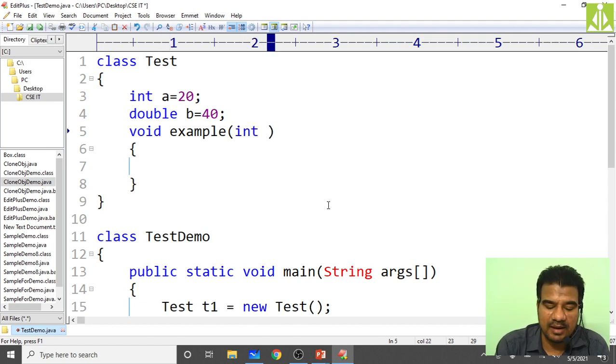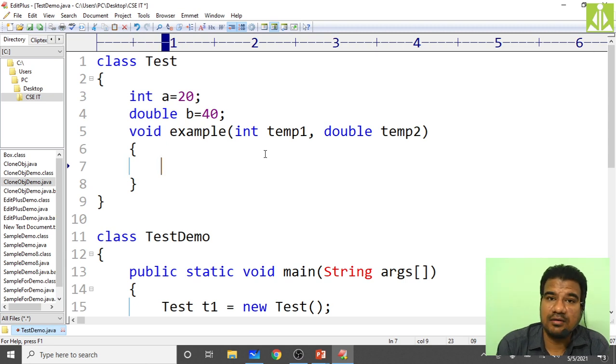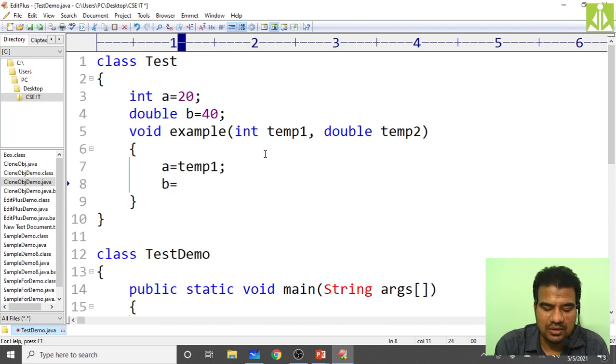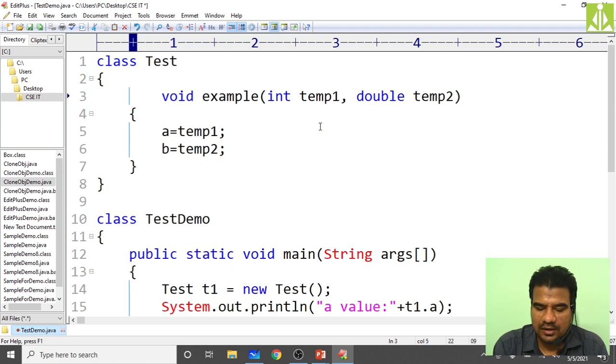Here you take the parameters double temp1, comma, double temp2, like this. All these are very important techniques that I am showing over here. Then a is equal to temp1, then b is equal to temp2. So now remove these two things. These things are not required. Just remove them.